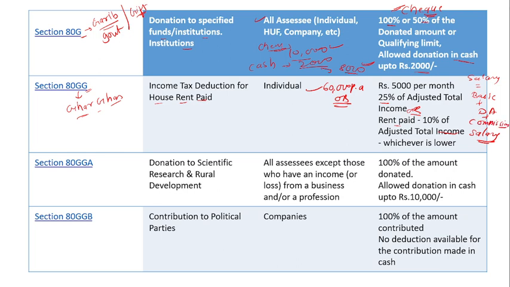Okay, so the rent paid, whatever the rent you paid, and minus 10% of the salary, whichever is lower amount, in that amount you will get a deduction under Section 80GG. Then Section 80GGA.